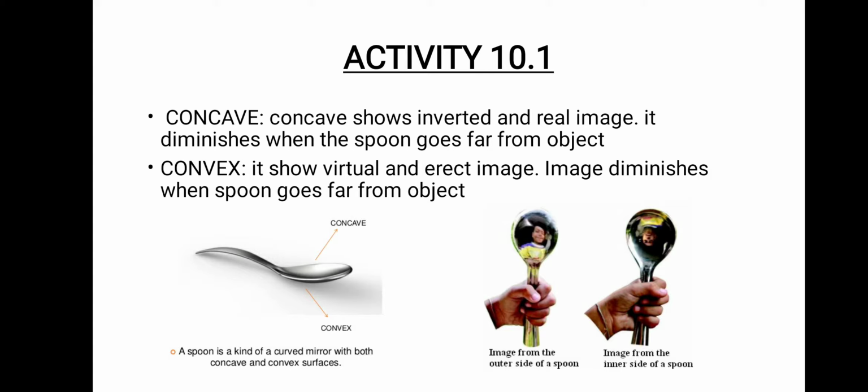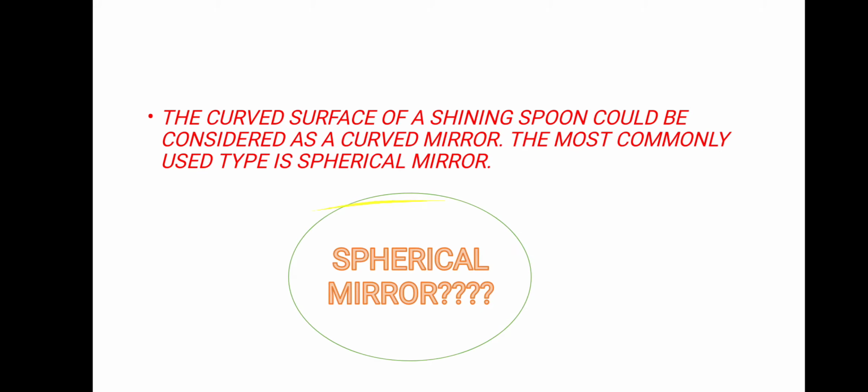And in certain cases it will be inverted. Inverted means it will be ulta, it will not be erect. So the curved surface of this spoon that you have taken could be considered as a curved mirror that we are going to discuss. And the most common example of a curved mirror is the spherical mirror, which is in your syllabus, that we are going to discuss.